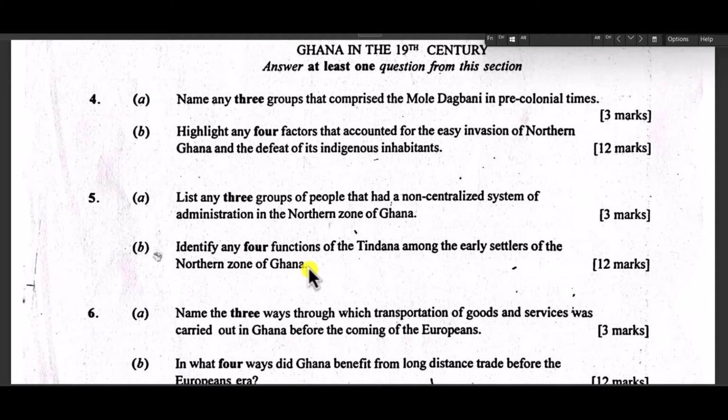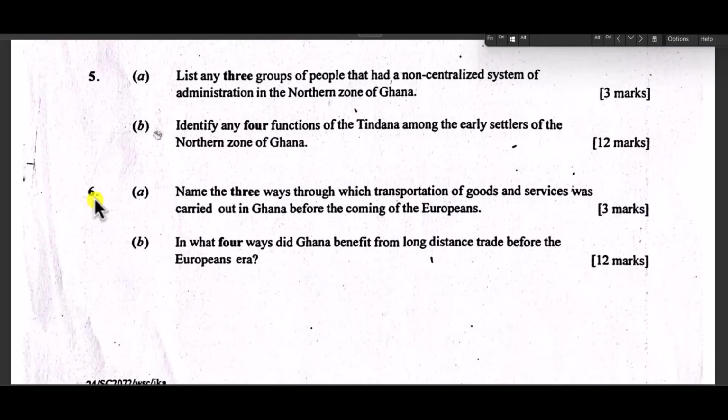Also interesting. Now, question number 6 says, name the 3 ways through which transportation of goods and services was carried out in Ghana before the coming of the Europeans. So how were goods being transported in Ghana before the coming of the Europeans?